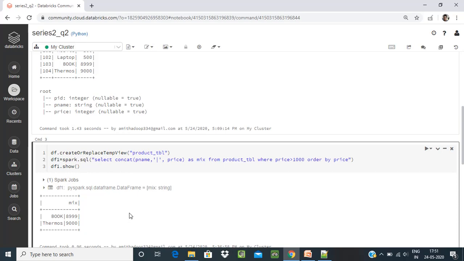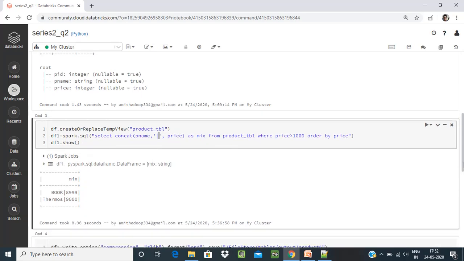In the CCA 175 exam, they sometimes ask you to put a given character between two column names. Sometimes they say the product ID column and product name column, and price should be separated by a pipe. So we can concat a PID column, pname, pipe, price. You can write the query this way: select concat, give the column names, pipe, price as mix from the table. Mix is a column name, an alias, where I am giving the filter greater than 1000 and order by price.